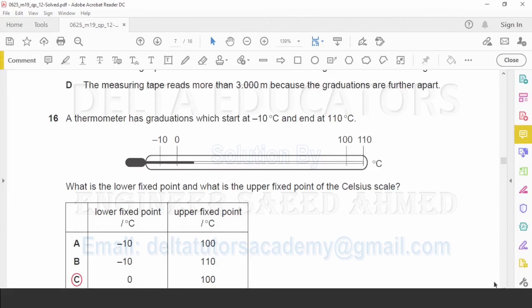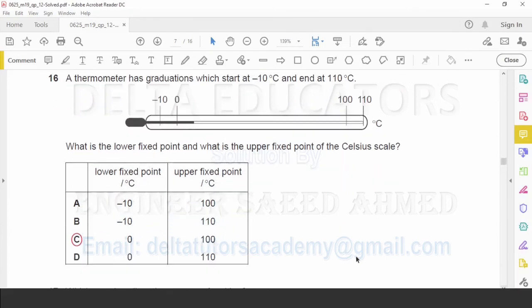So for calibration, the lower point we will consider 0 and the higher point we will consider 100. Now here, the same thing is given in option C, lower fixed point 0, upper fixed point 100. So the correct option is option C.